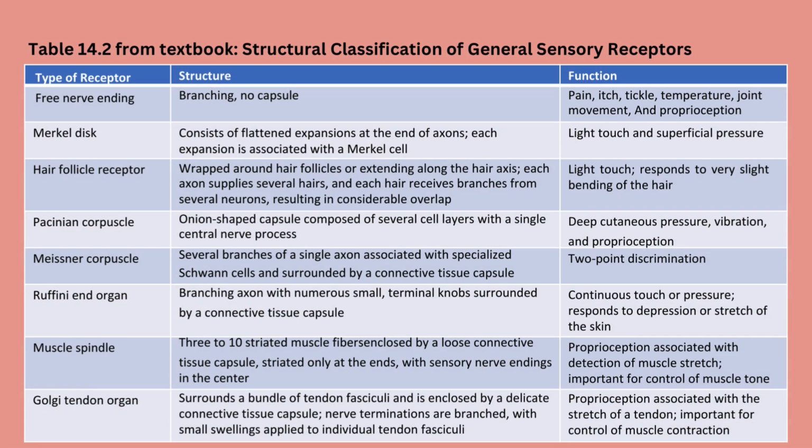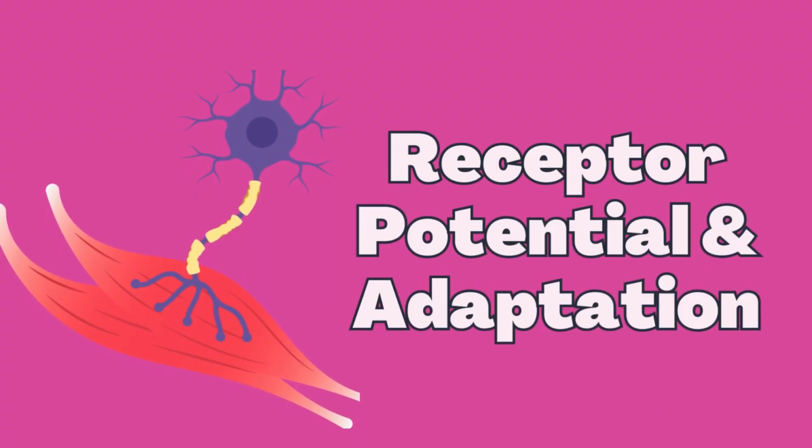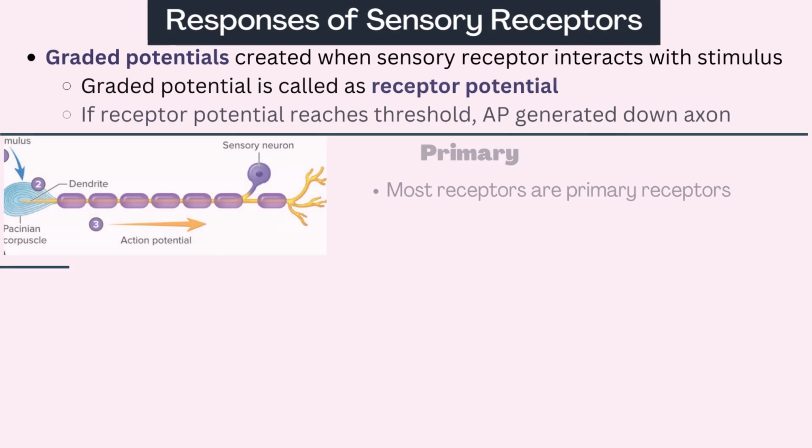This is a table from your textbook that you may find helpful for your studying, so I've included it here. Our final topics are receptor potential and adaptation.